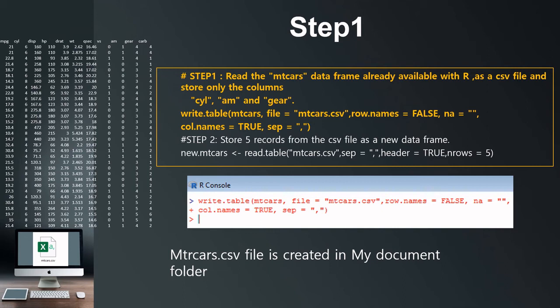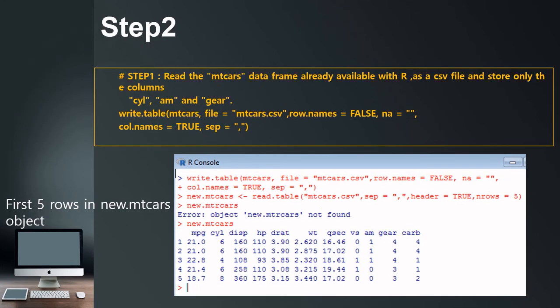I have used this statement, and the file is created with the name I have mentioned here, mtcars.csv. So this is an example. The working directory is My Documents, so this is created in My Documents. As discussed, this file is already available, and using the mtcars data frame I am going to access this file. Step 2.